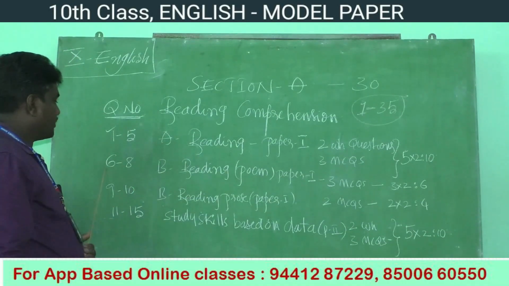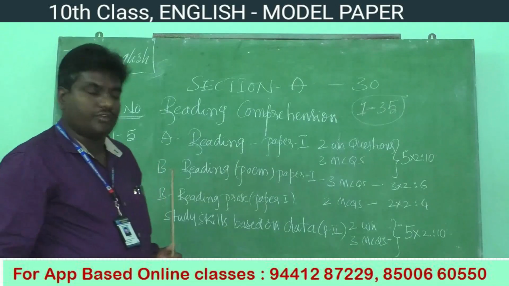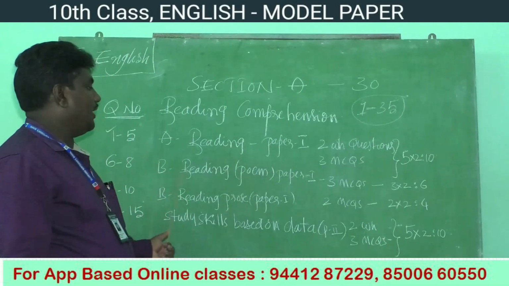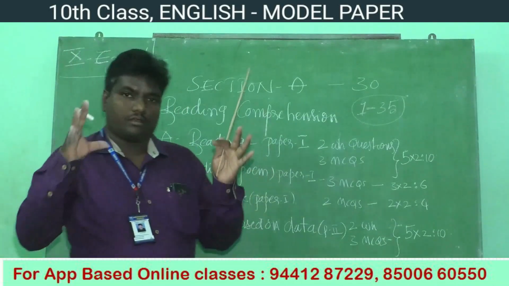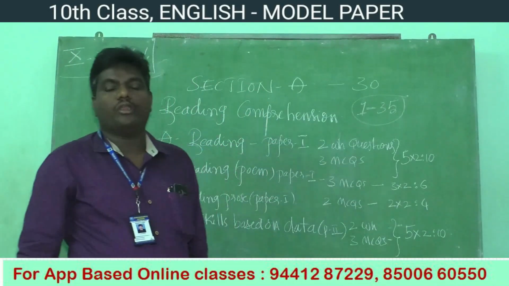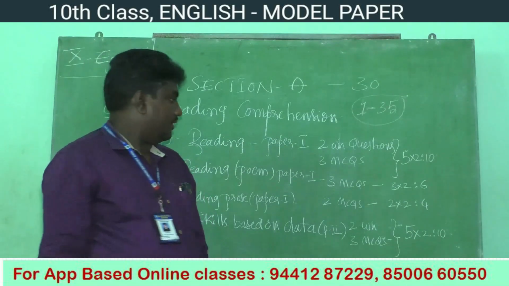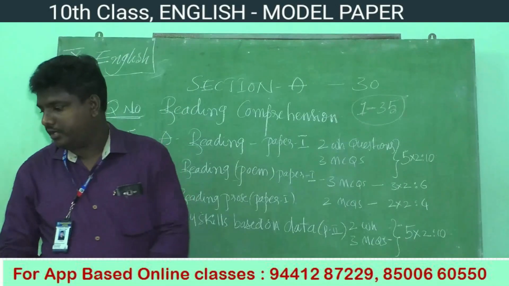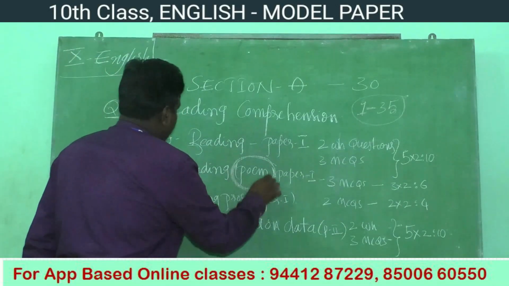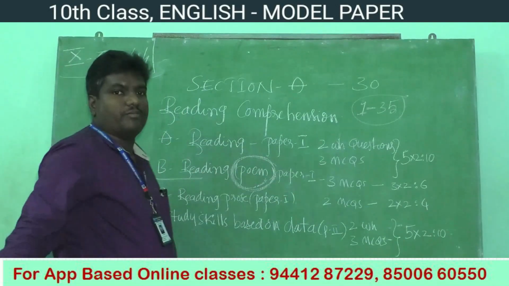Next, move on to 6 to 8. What is given in 6 to 8? B reading is given. In this section only a poem is given, no prose part. Only a poem is given in the B reading. How many poems are there?